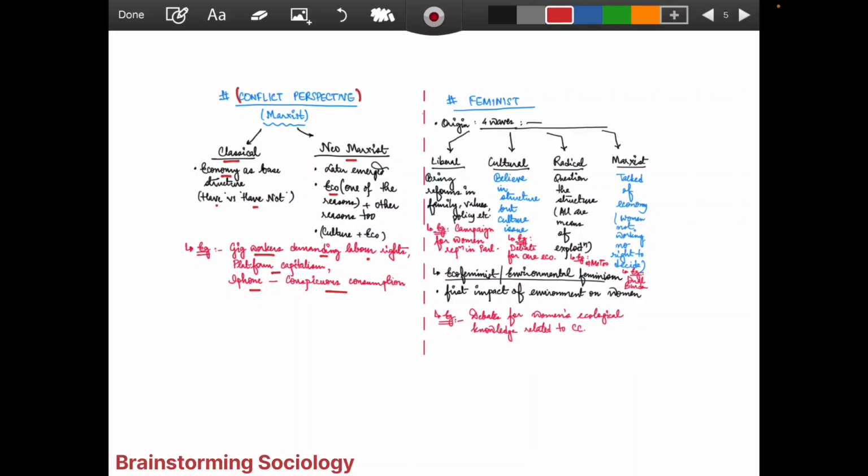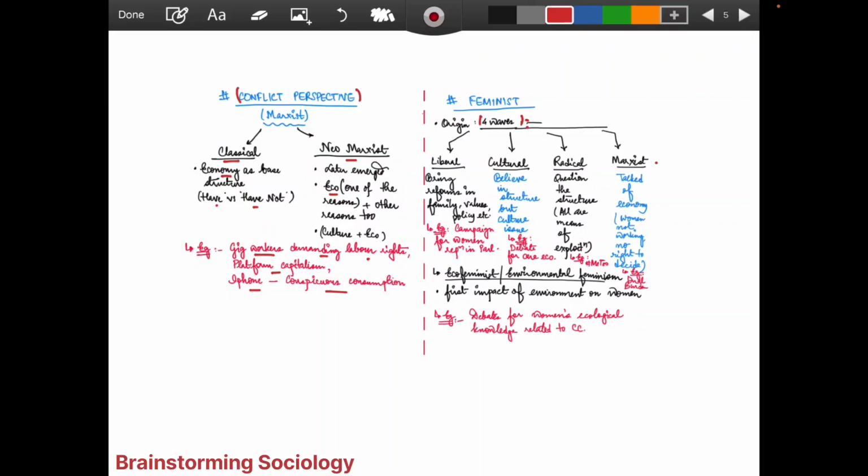You can think from that perspective. Next comes the feminist. What does feminism talk of? Originally there were 4 waves. Those 4 waves have been bracketed and kept, so that you can not only answer any question from a feminist perspective, but have a deeper understanding. What is the liberal feminist talking about? What are the cultural or radical feminists talking about? What are the Marxists talking about? If we classify and write, it gives us the edge that we have a hold over the subject.